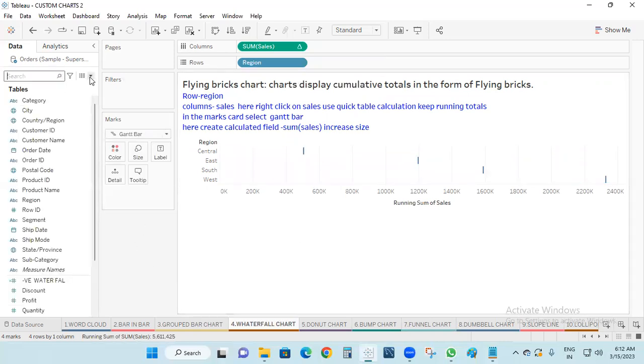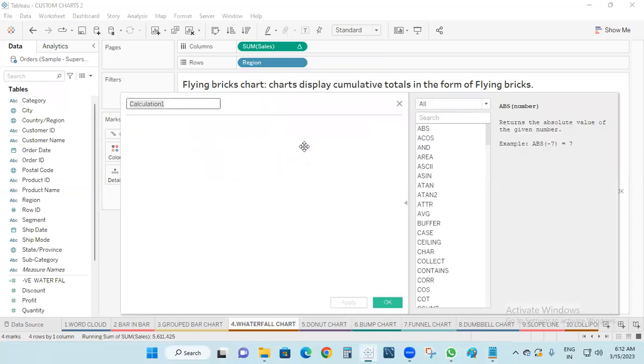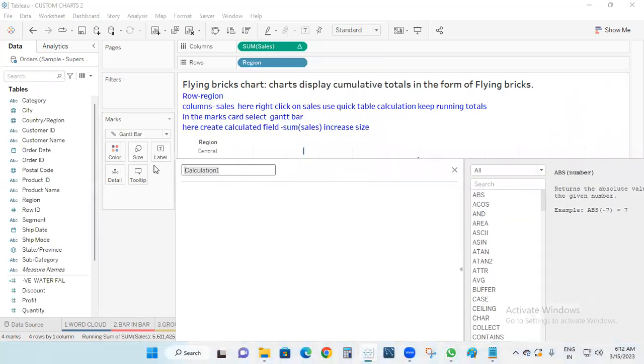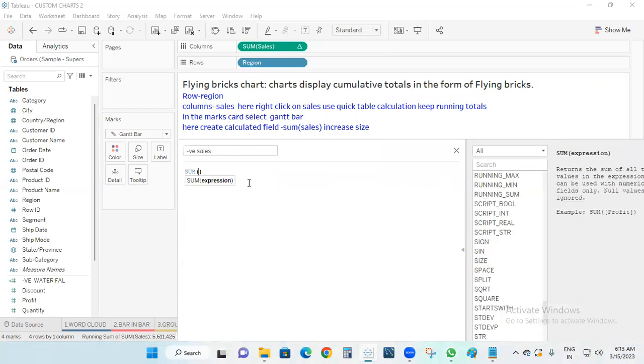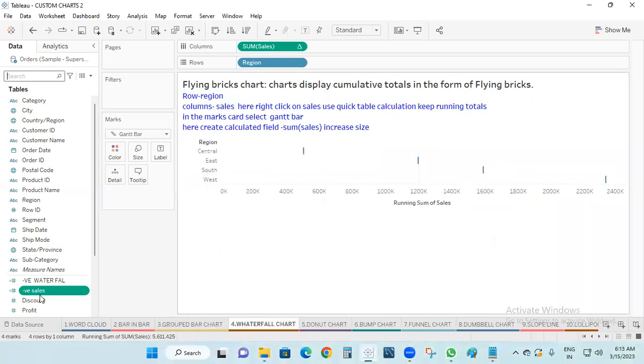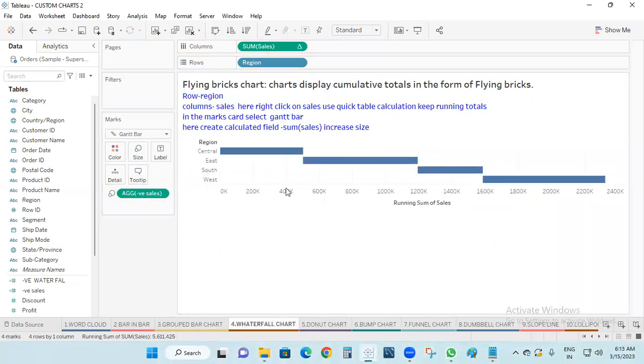Now I'm creating one calculated field here, minus sum of sales. We can give any name, no problem. Now I am taking this negative value and applying it here, onto the size. If you want to increase the size, you can increase it. If you want to decrease the size, you can decrease it, whatever suits you.